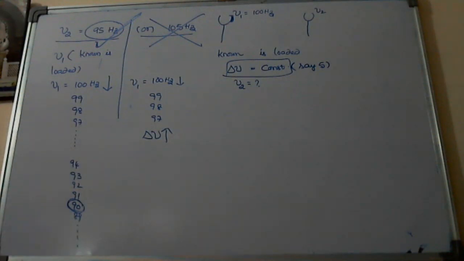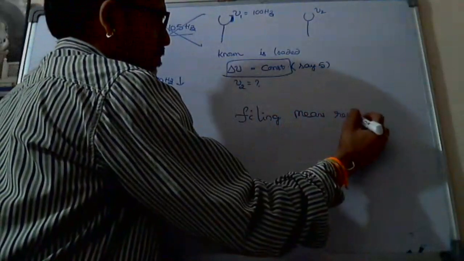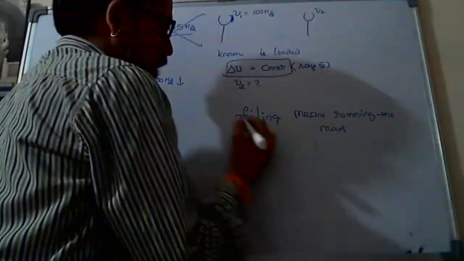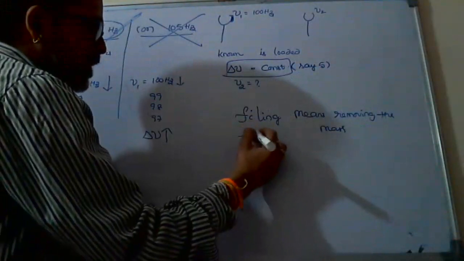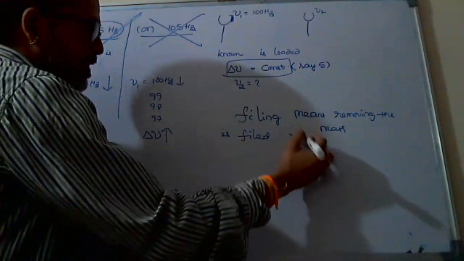Got the clarity here how to solve this type of models? Yes, sir. Very good. Filing means removing the mass. Then frequency increases, sir. Yeah, obviously. So if the tuning fork is filed, suppose he says filed, then the frequency increases.